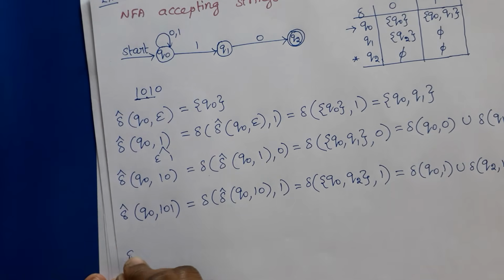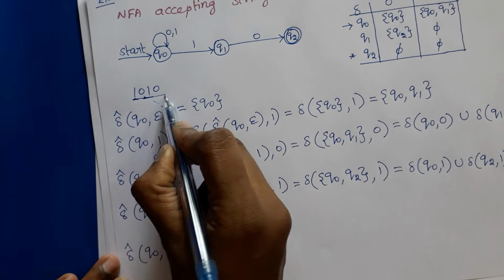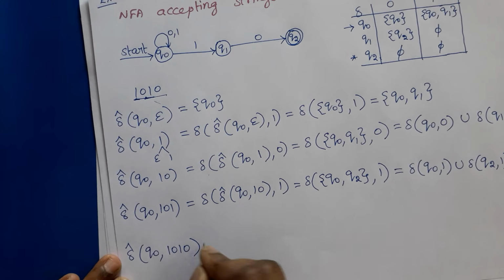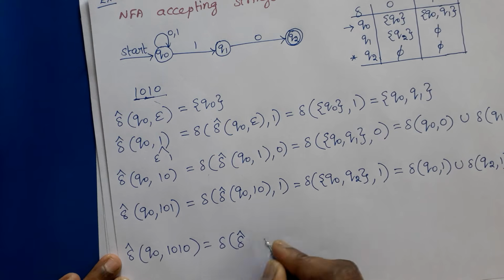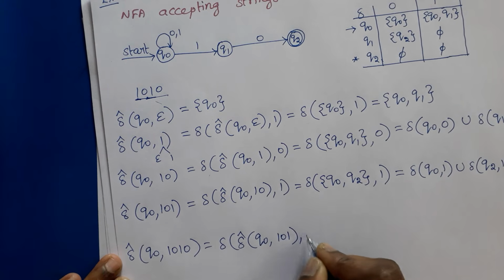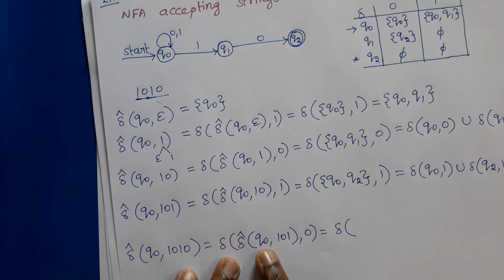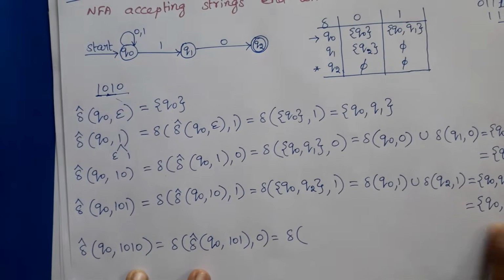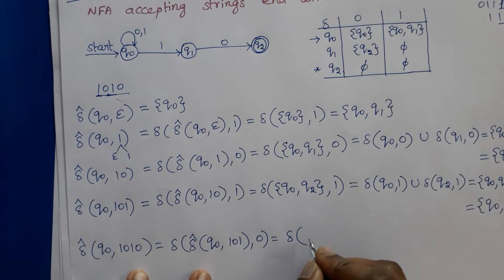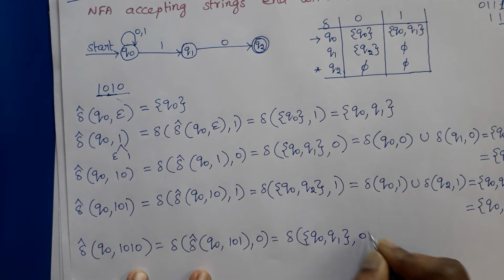Next, we have to consider the full string 1, 0, 1, 0. So delta cap Q0 comma 1, 0, 1 comma 0. This can be written as delta cap of Q0 comma 1, 0, 1, which is Q0 Q1, so Q0 Q1 comma 0.